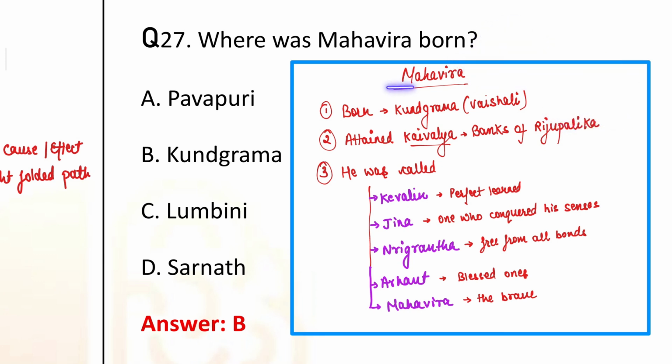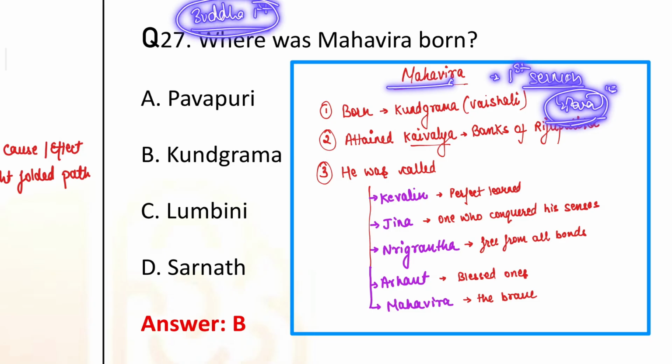Again, talking about Mahavir, he delivered his first sermon at Pava. Now, बुद्धिज्म के लेक्चर में मैंने आपको ये रिवाइज करवाया था कि Buddha ने first sermon कहाँ दिया था. Now, आपको मुझे बताना है in the comment section where Buddha gave his first sermon. But I'm going to tell you that this first sermon was known as Dharma Chakra Pravartan, and the symbol of this was a wheel. ठीक है, turning the wheel it was called.